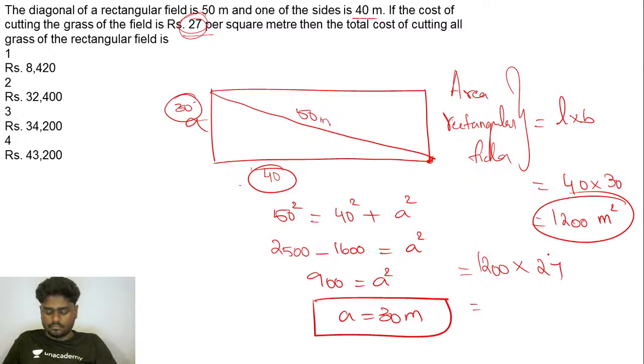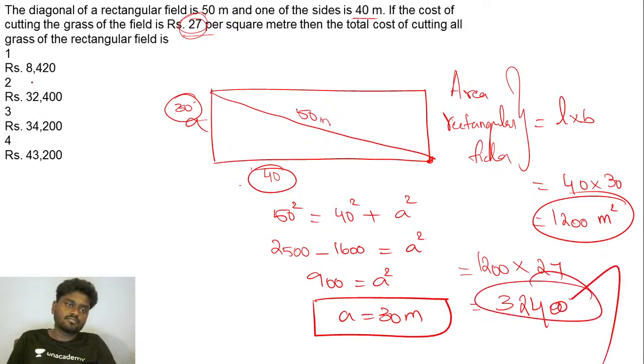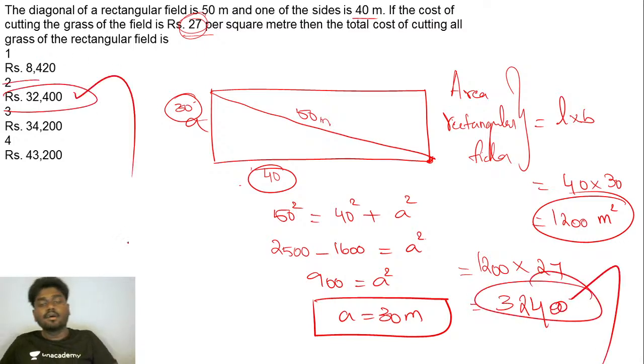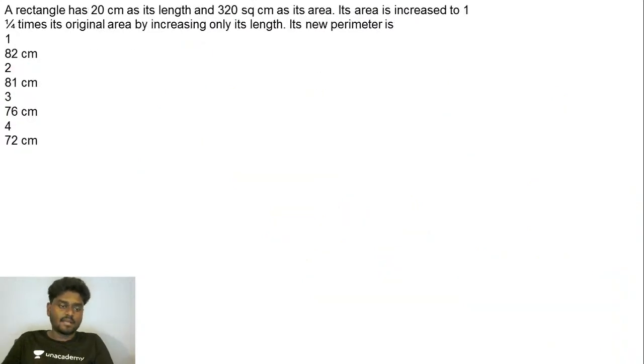Well, 1200 into 27, if you do, you'll be getting exactly 32,400. So the answer for this question is option 2. 32,400 is actually the total cost of cutting all the grass of the rectangular field. Okay, simple guys, nothing to complicate here. We'll quickly go for the next question. Come on, try to do this.